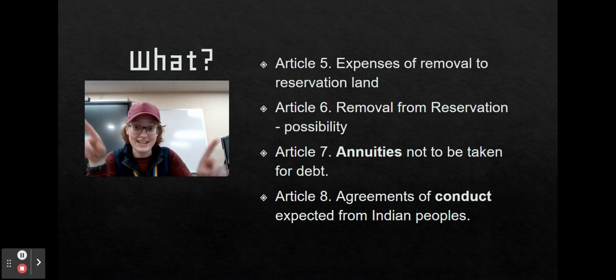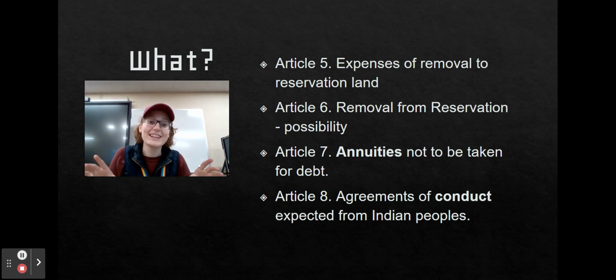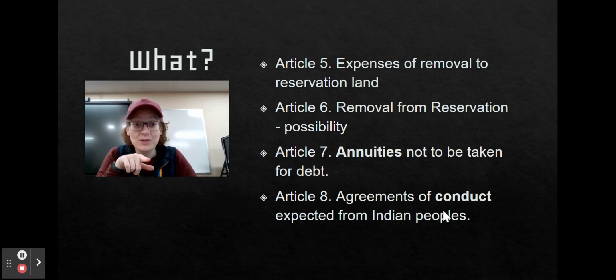You can also conduct an orchestra. So that's a good word that has multiple meanings. But in this case, we're talking about behavior and expectations of behavior and actions. That might be good for the assessment tomorrow.